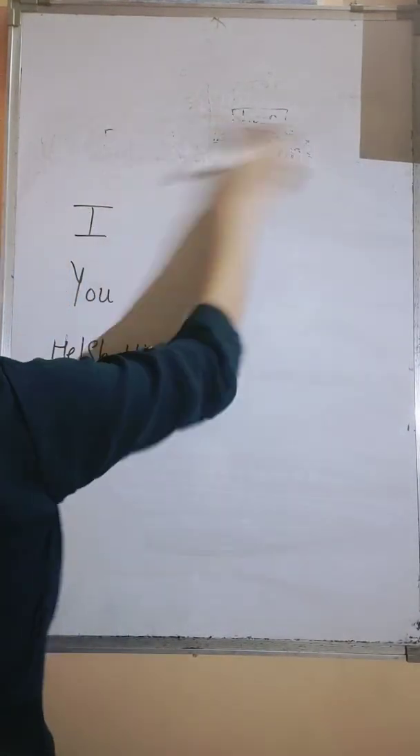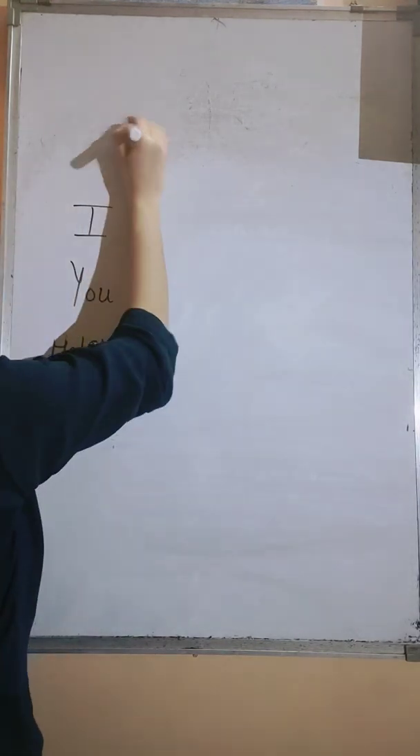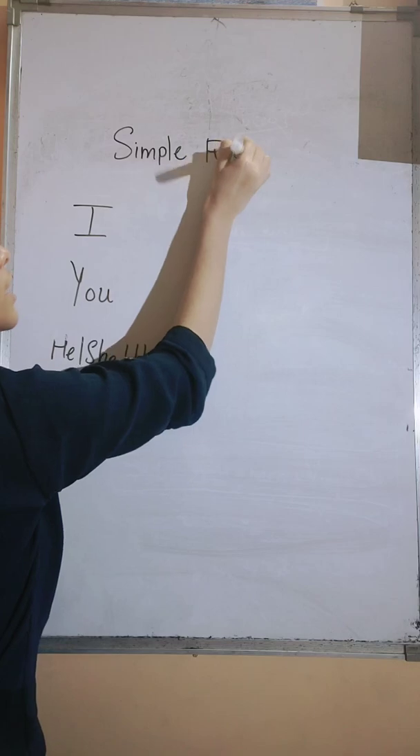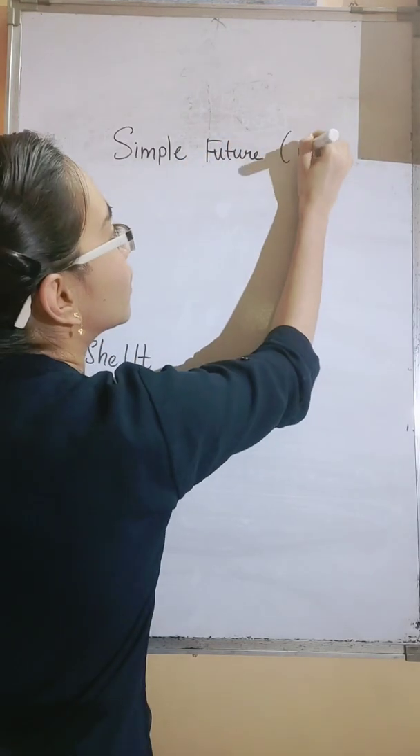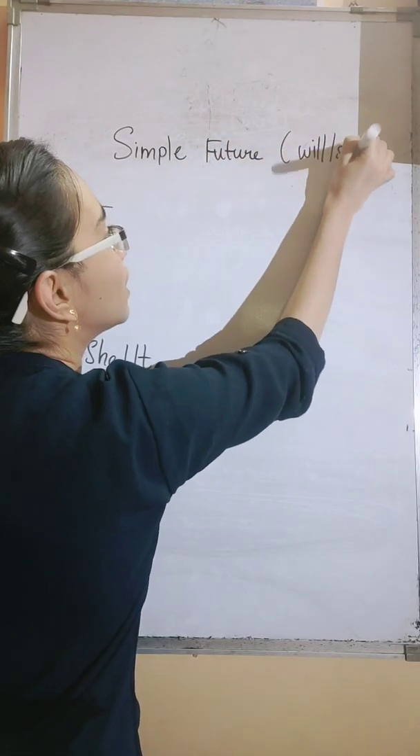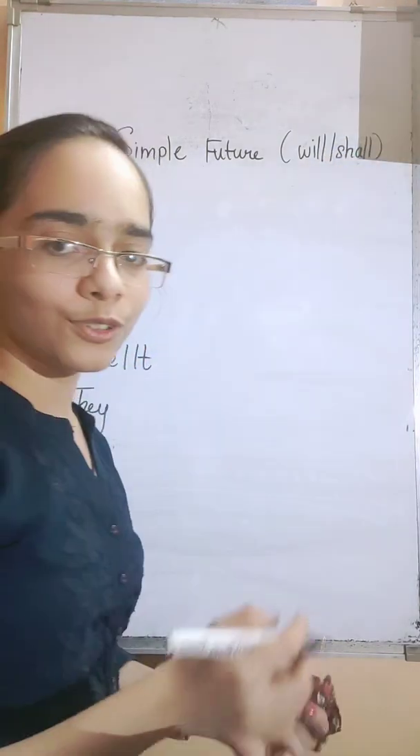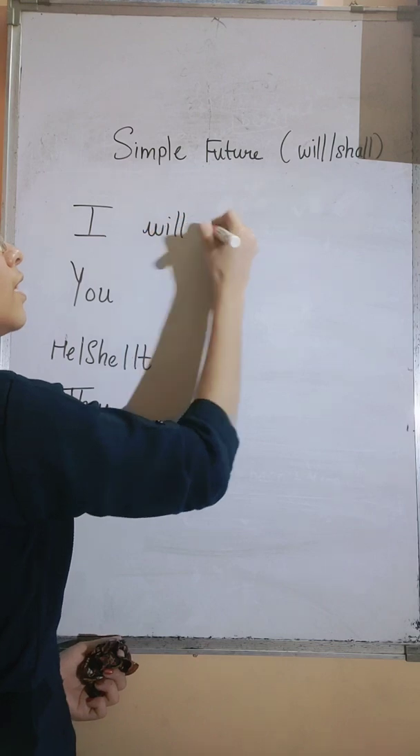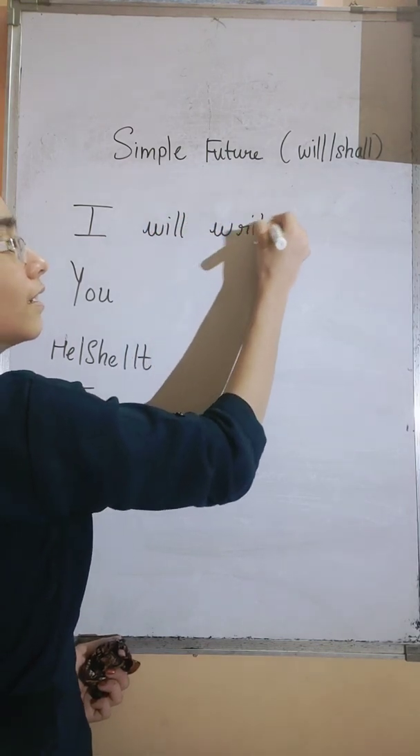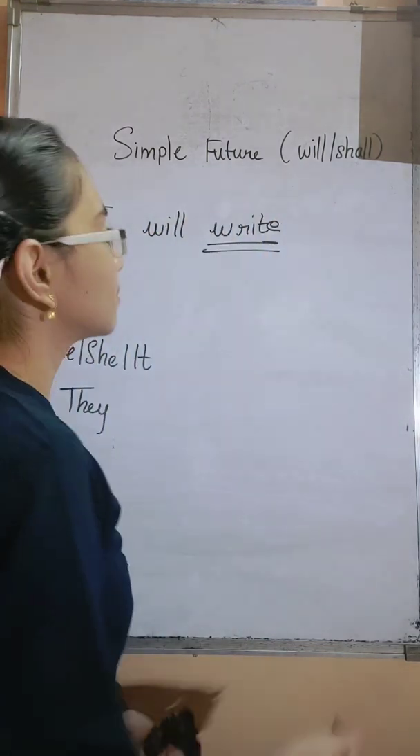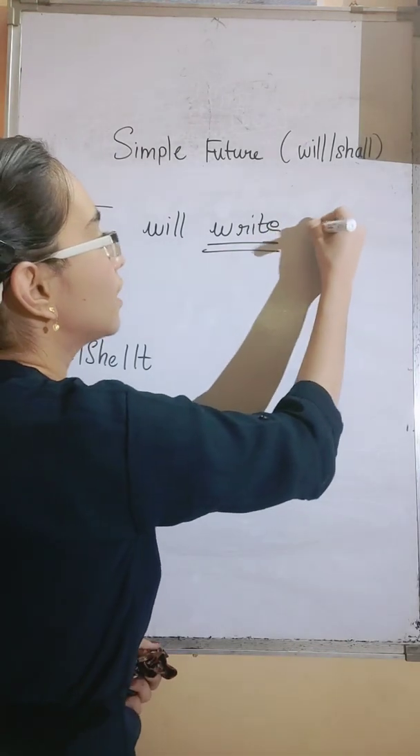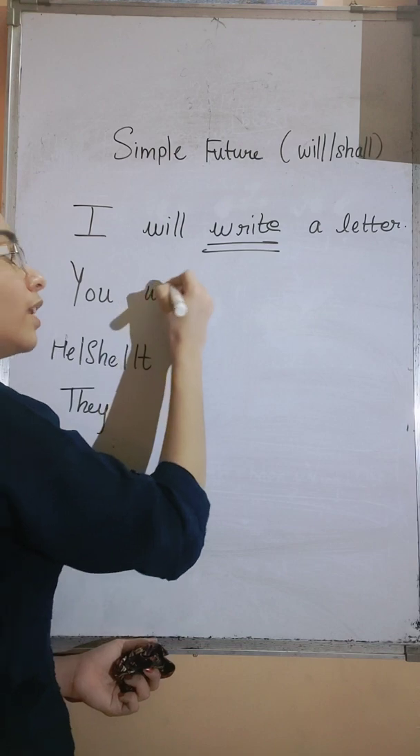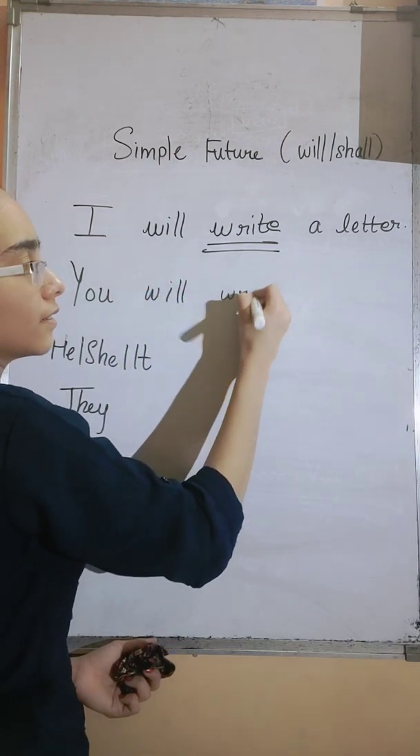Let's see the future tense. We'll start with simple future. Simple future tense. And we always use the words will or shall in future tense. So let's see here. I will write a letter. This write should be in present tense form. I will write a letter. Okay. You will write a letter.